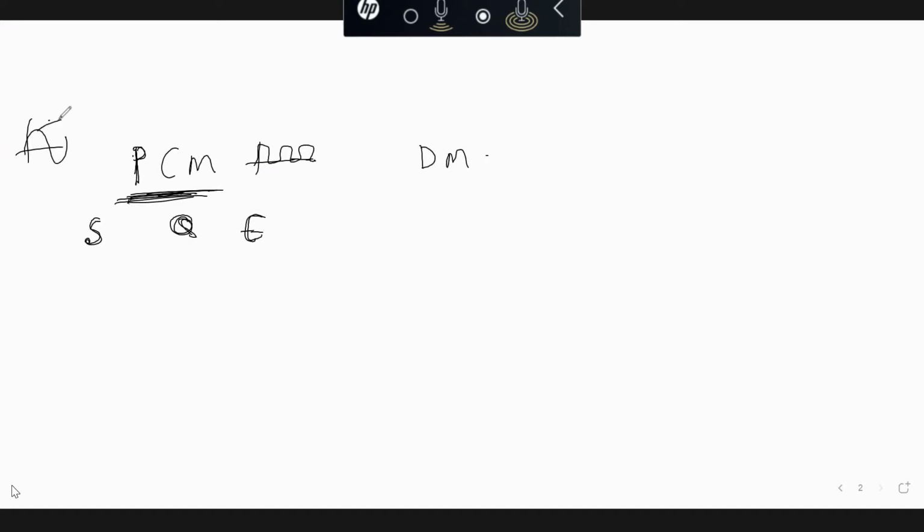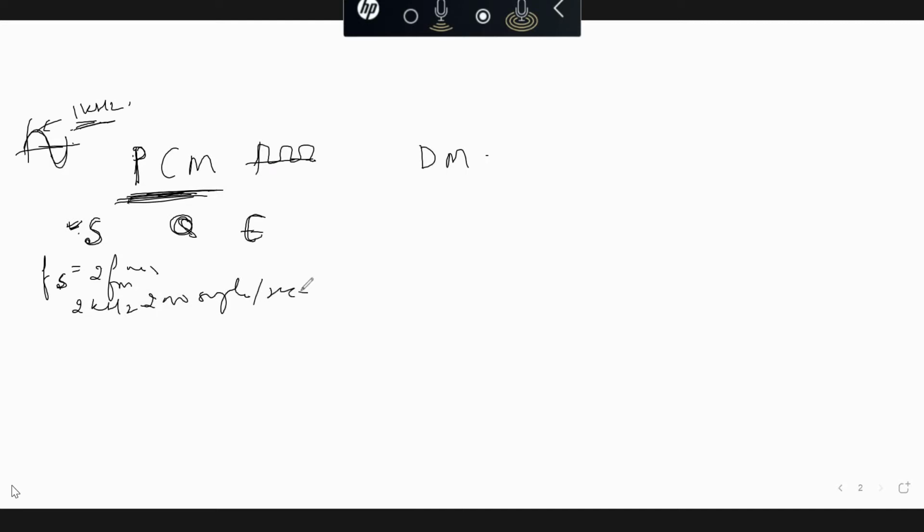Now, suppose the maximum frequency of the input analog signal is 1 kilohertz. When we sample the signal, which is the first process, we have to satisfy the minimum sampling rate, Fs equal to 2 Fm max. So for a 1 kilohertz input signal, we are taking a 2 kilohertz sampling rate, that is 2000 samples per second.